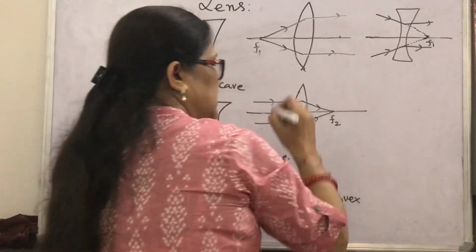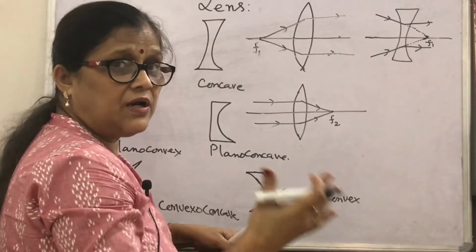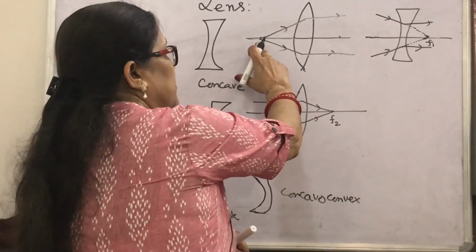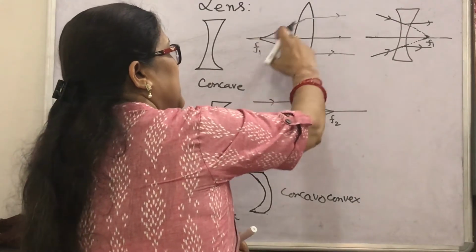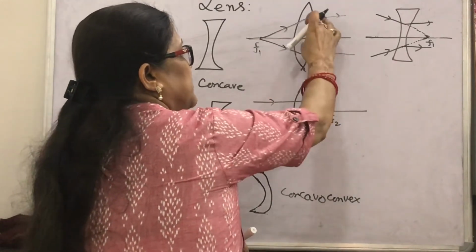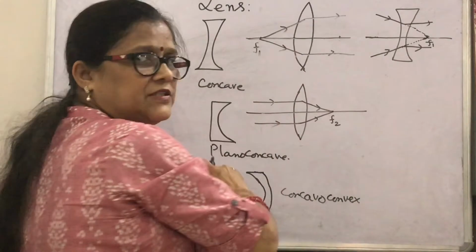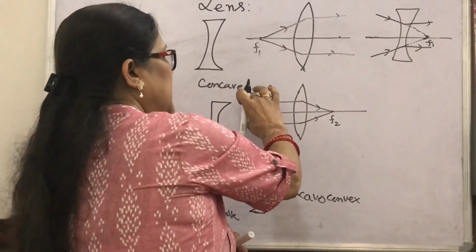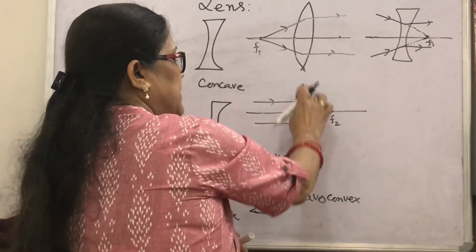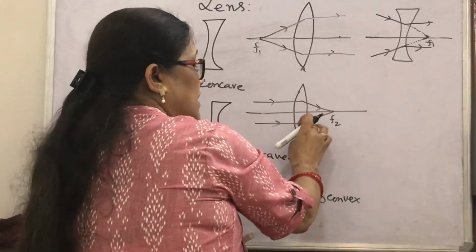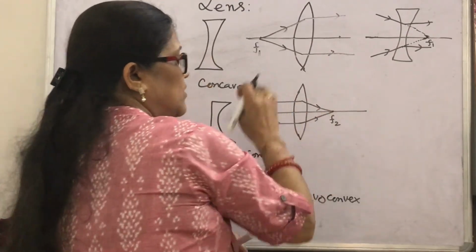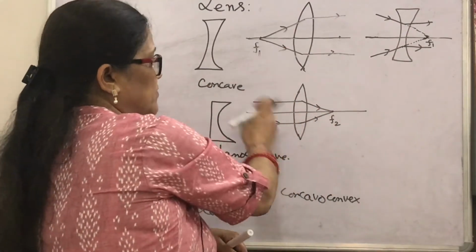That is called the second focus. So how to learn it? The first focus is a point on the principal axis through which light rays, after passing through the lens, become parallel to the principal axis. And the reverse of that: light rays parallel to the principal axis, after passing through the lens, converge at the point called the second focus in the case of a convex lens.